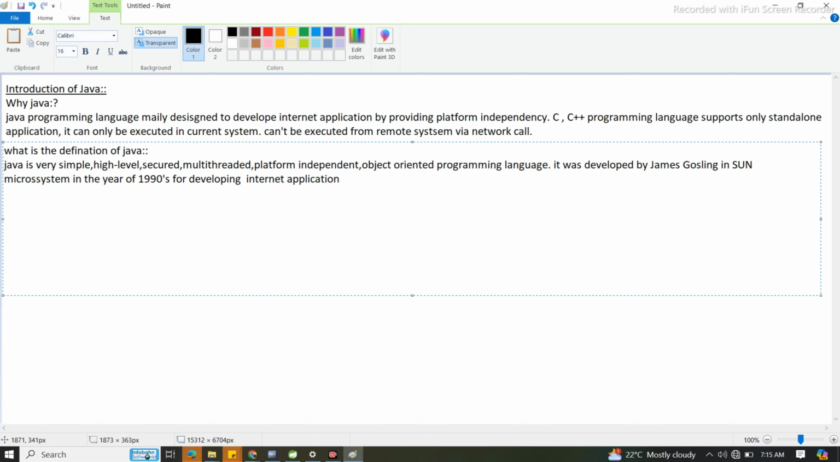For developing internet applications. Its first version was released on January 23rd, 1996. Got it? The 1996 first version means Java 1 came into the picture. Any doubt?